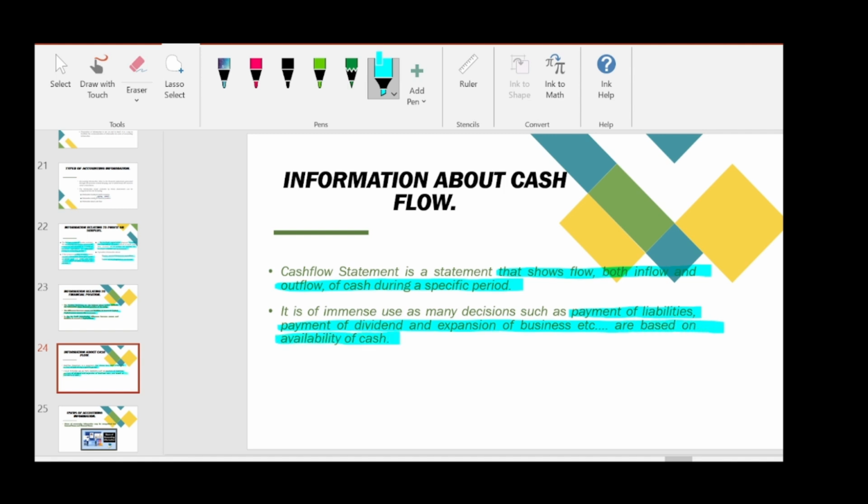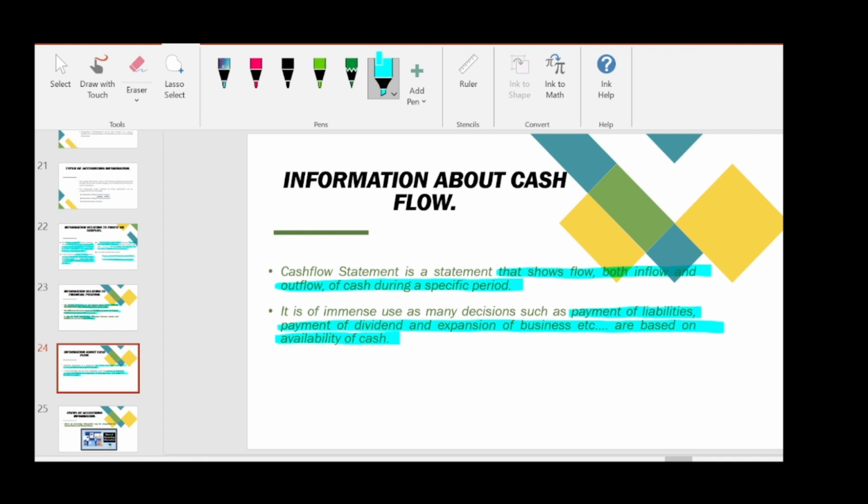So, guys, we will plan to expand our business only if we have surplus cash in our hands. If we have no cash, we cannot expand business, or if we have less amount of cash, we cannot expand our business. So we should always keep a track of how much cash we are having at last in our hand. So only they will prepare a separate statement called as cash flow statement.